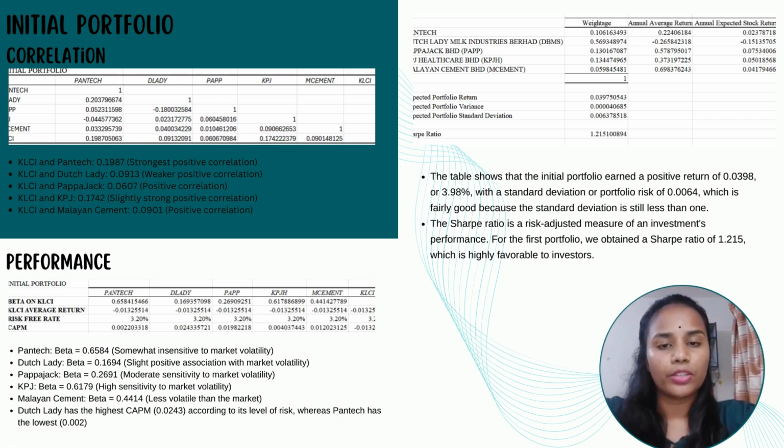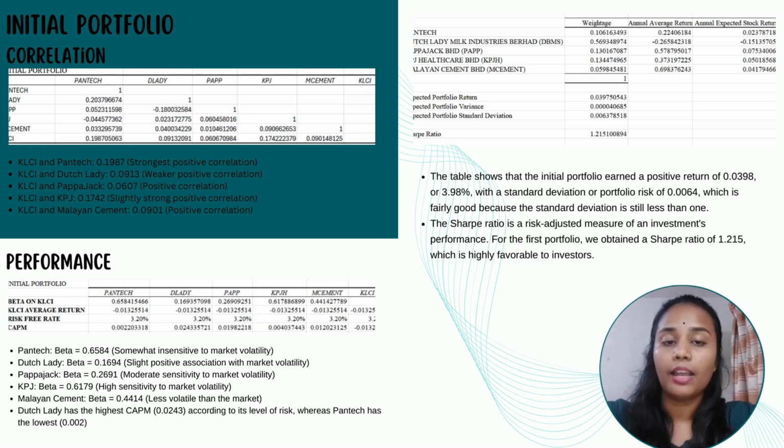Moving on to the performance of these stocks, I will start with the Pentec, where it has a beta score of 0.6584, indicating that it is somewhat insensitive to market volatility. Dutch Lady has a beta value of 0.1694, showing a light positive association with the market volatility. As for Papa Jack, it has a beta of 0.2691, but KPJ has a beta of 0.6179, indicating a strong and high sensitivity to market volatility. Malayan Cement Berhad has a beta of 0.4414, showing less volatility than the market as a whole.